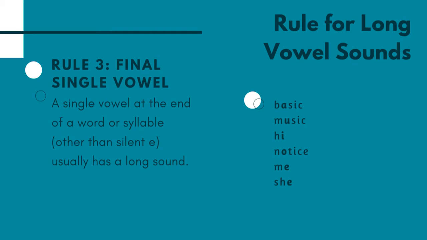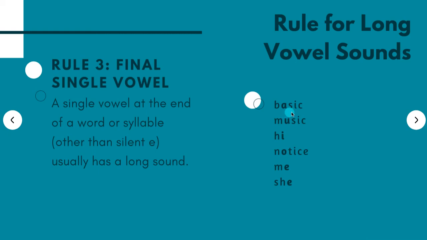So let's start with hi, me, and she, and then also the word go. So those are easy to recognize as having a single vowel at the end of the word with a long sound, right? Hi, me, she, go, right? Now, basic, music, and notice, those are two-syllable words, but what they're asking us to think about is the way you would split the syllables in that word.